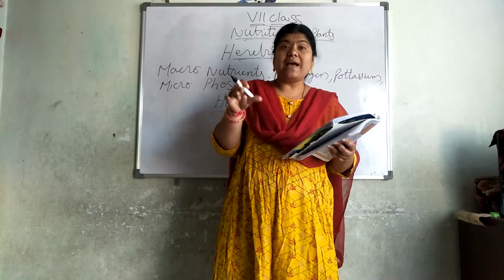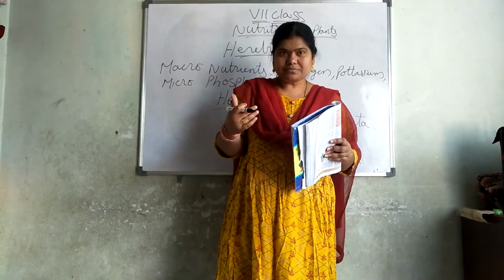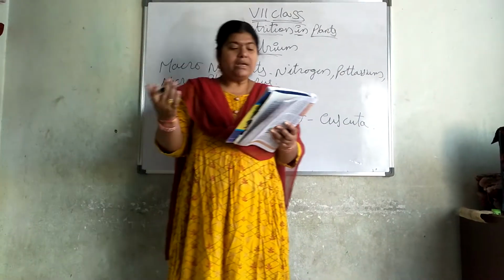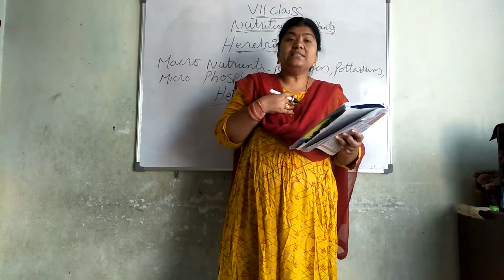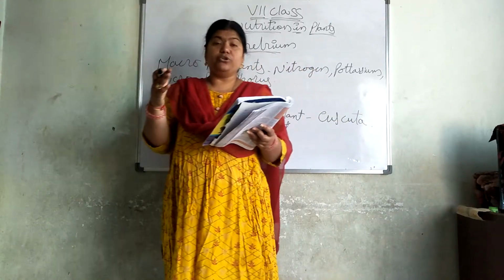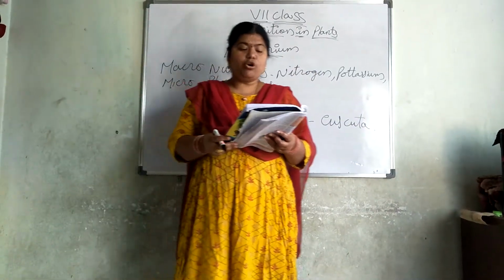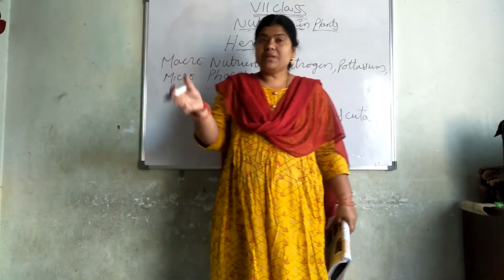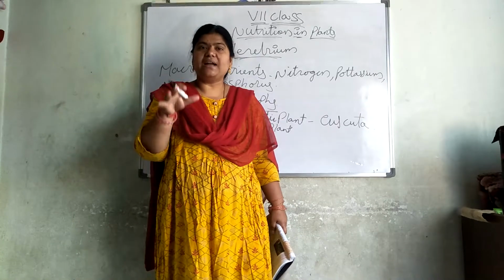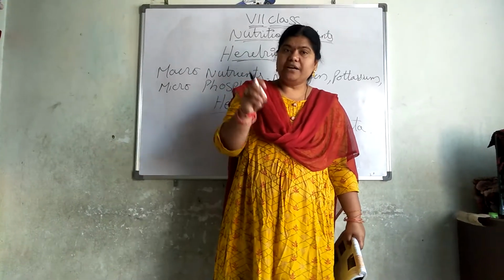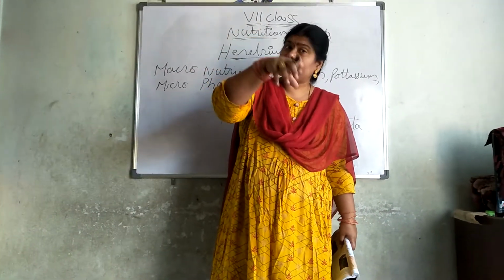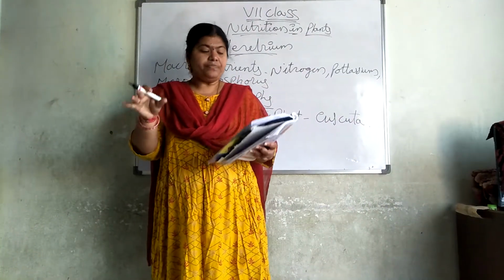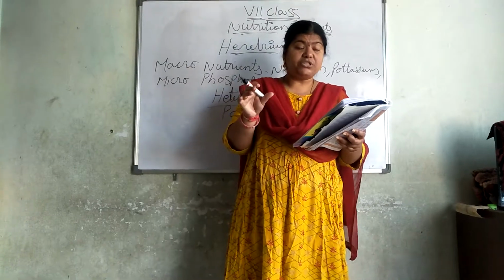Like humans and animals, what are we? We depend on plants and animals for our food. So like humans and animals, such plants depend on the food produced by other plants. This mode of nutrition is called heterotrophic nutrition, meaning the plants which depend on other plants for food are called heterotrophs, and they are taking the nutrients from that plant, so we call that heterotrophic nutrition.